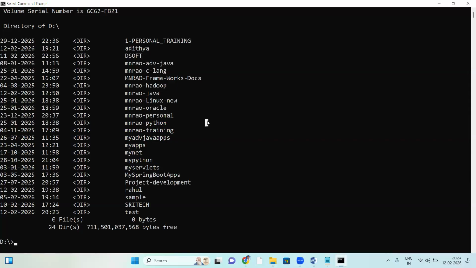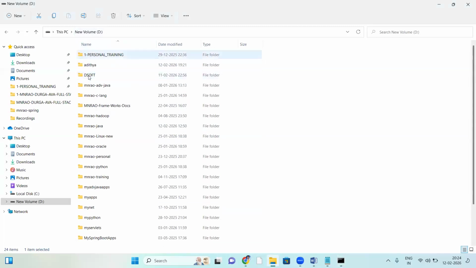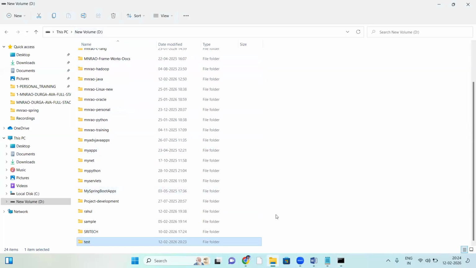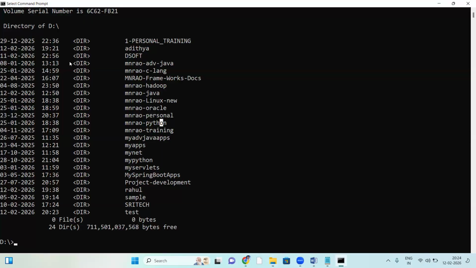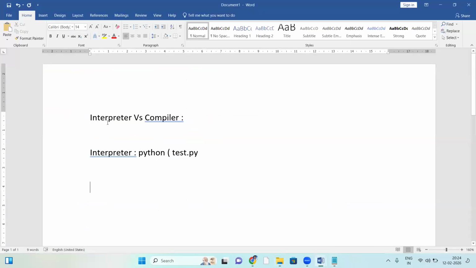See this D drive, all the folders, same names here as directories. I'm repeating once again: today's topic is interpreter versus compiler.